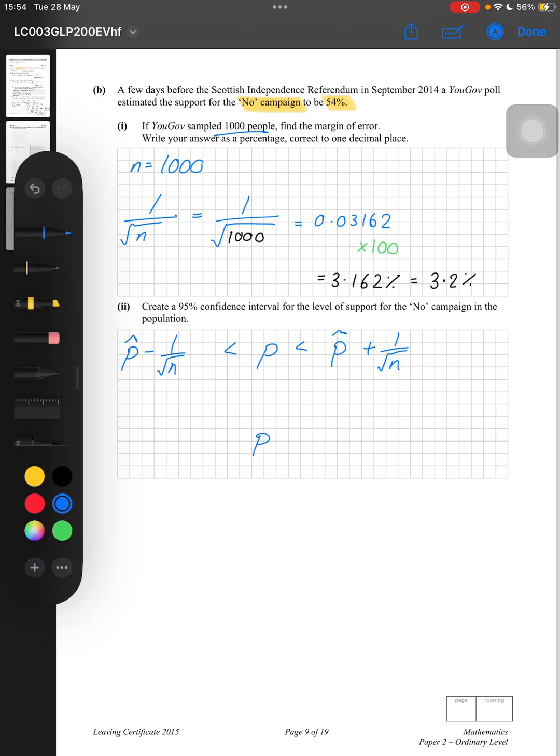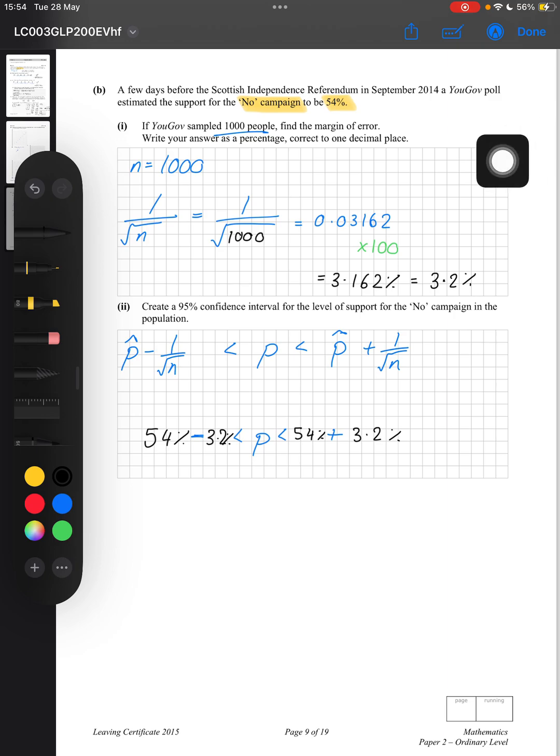So I can say with 95% confidence that my probability is 54% take away the 3.2%, and the 54% add on the 3.2%.